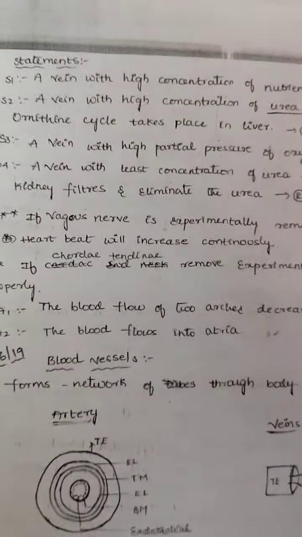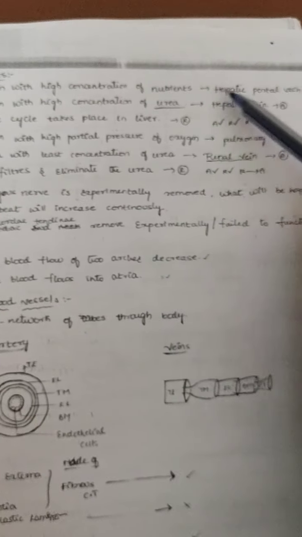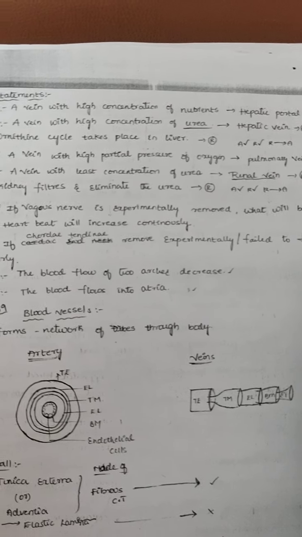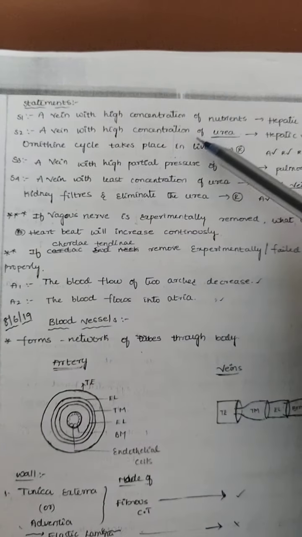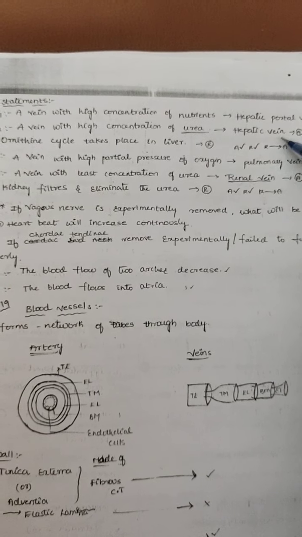See, a vein with the highest concentration of nutrients can be seen in the hepatic portal vein. A vein with the highest concentration of urea can be seen in the hepatic vein. Both are very important.